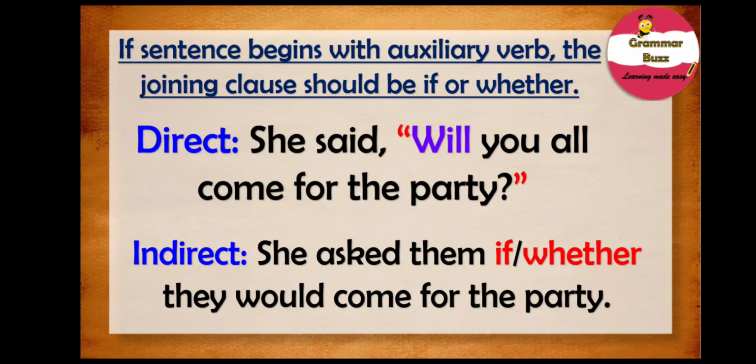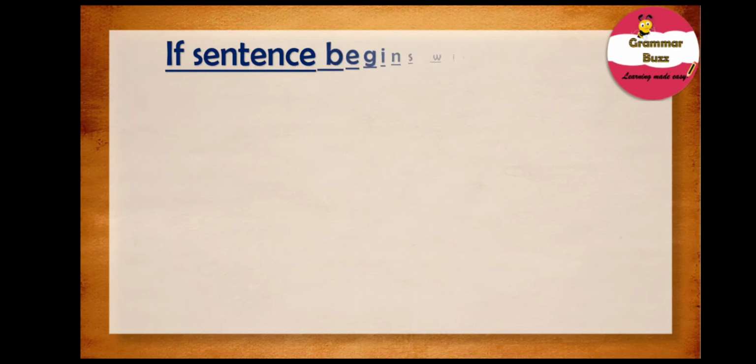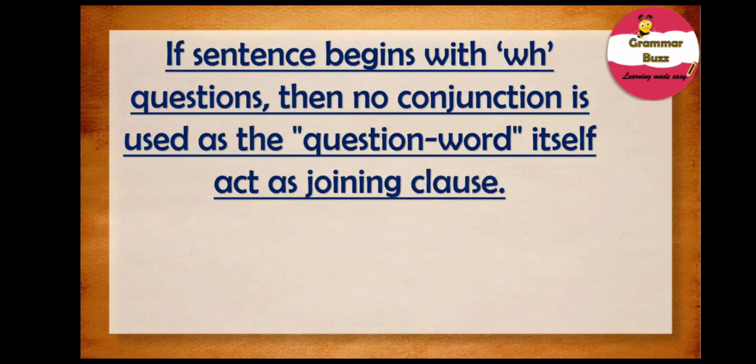Simple so far, right? Okay, let's move on with the next part, and that is, if sentence begin with WH questions, then no conjunction is used, as the question word itself acts as a joining clause. Remember that if the interrogative sentence begins with a WH word, then the conjunction that is not used in indirect speech, as the question word itself acts as a joining word.